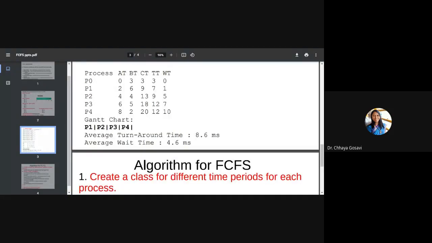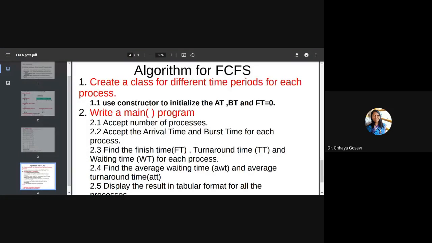And you have to compute completion time, that is finish time, turnaround time and wait time, and display them in this tabular form. And for the Gantt chart, you have to show the sequence of process execution, P1, P2, P3, P4, and then compute average turnaround time and average wait time. So the first step is to create a class for different time periods for each process. You have to use constructors to initialize arrival time, burst time and finish time to 0. The main program should be in another class. Don't write main in the same class.